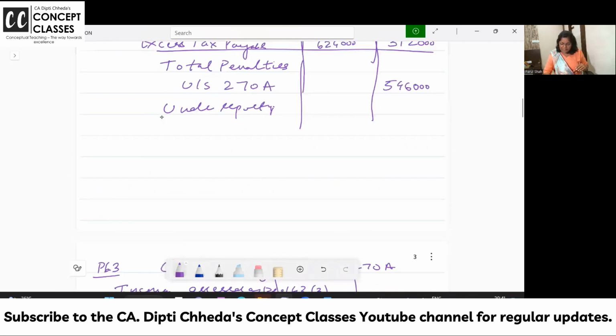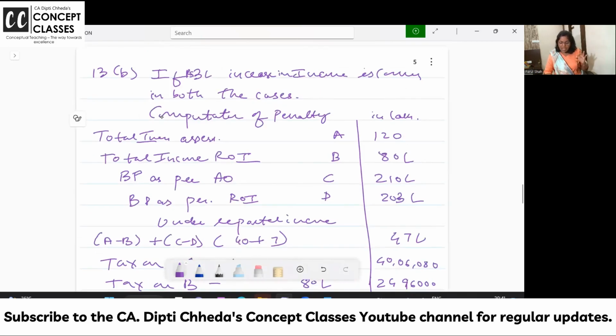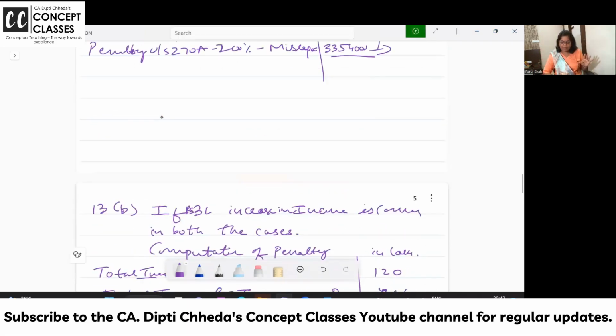Okay, so like this, whenever income is increased, you can increase it. Now, in case they ask the problem with MAT, until now they have not asked, in your material I have even given the formula. A minus B is the increase in income, and plus C minus D. Now what is all that? Directly with the help of a problem.